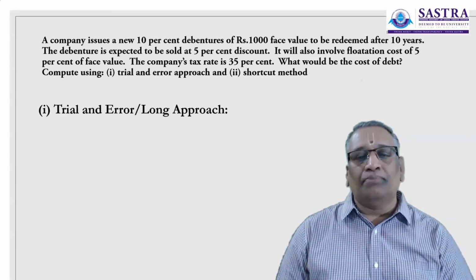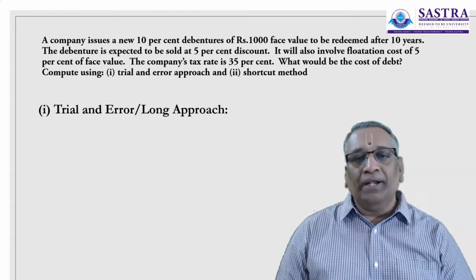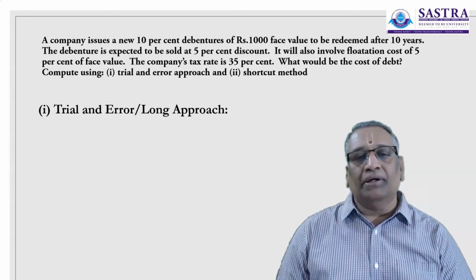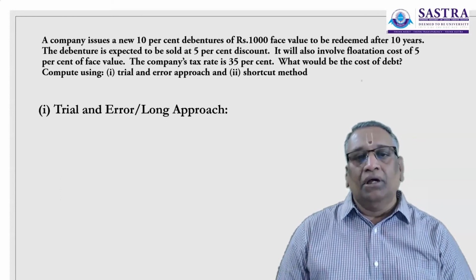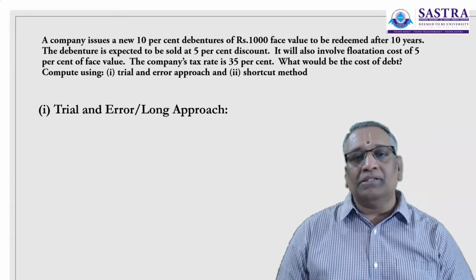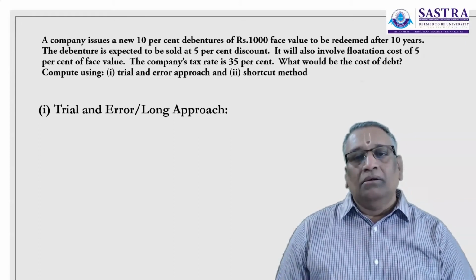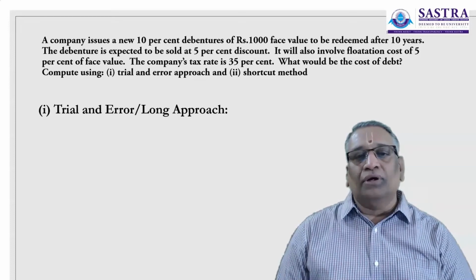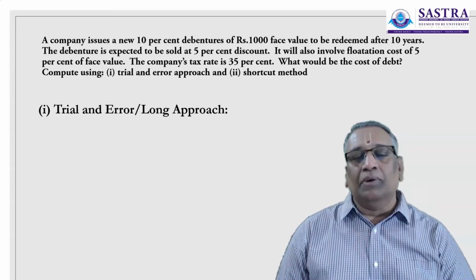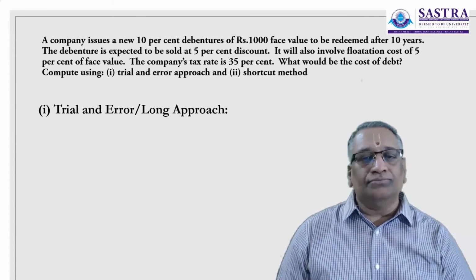This is a long approach wherein you may have to try with different interest rates to find out the appropriate rate, which is also called the internal rate of return, where the present values of future payments of interest and the principal are equal to the money you are getting today.